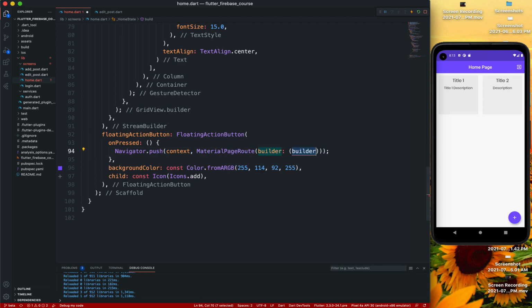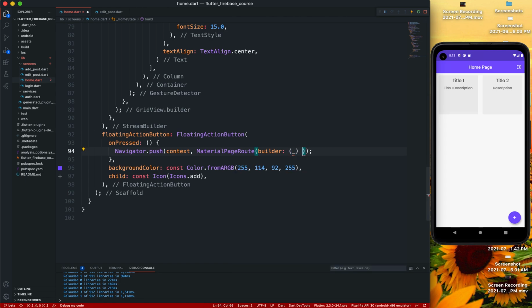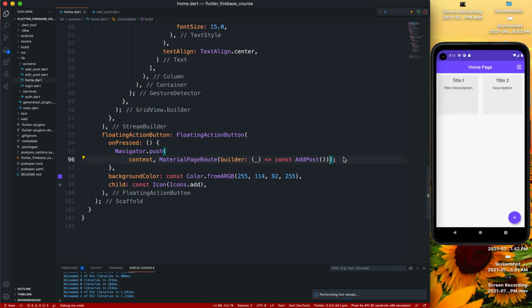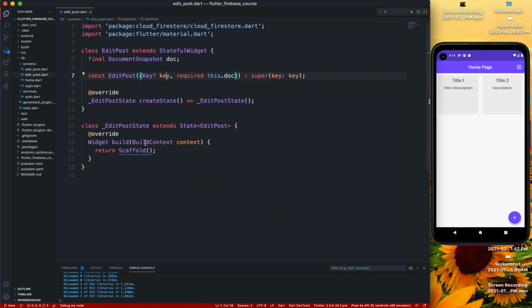Builder is going to be AddPost, and if we just check, yeah, so our home page is ready, and now we can start working on the edit post.